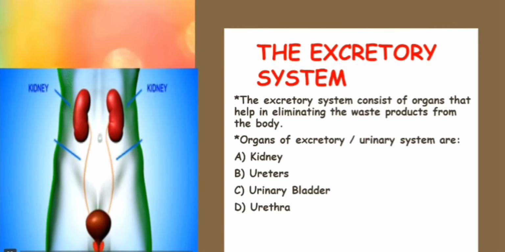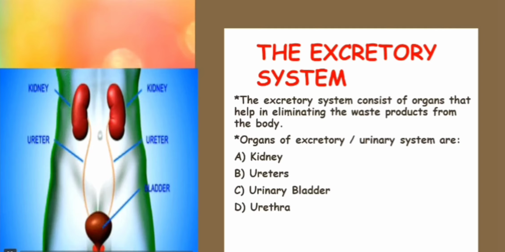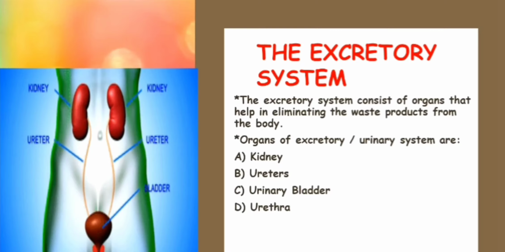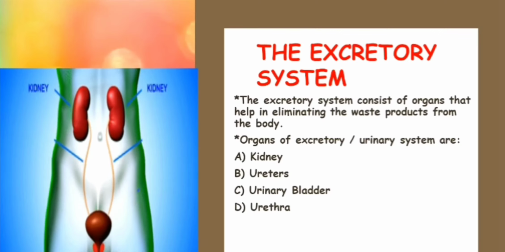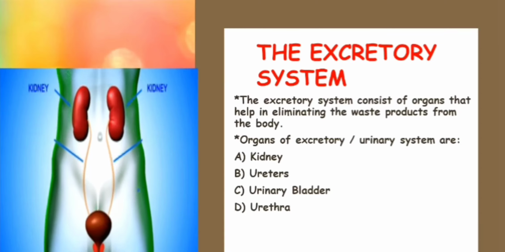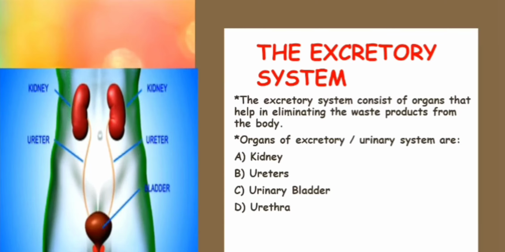The organs are a pair of kidneys, a pair of tubes called ureters, a bag-like structure called the urinary bladder, and finally a tube attached to the bladder called the urethra, to pass out the urine. Next we are going to discuss the kidneys in detail.